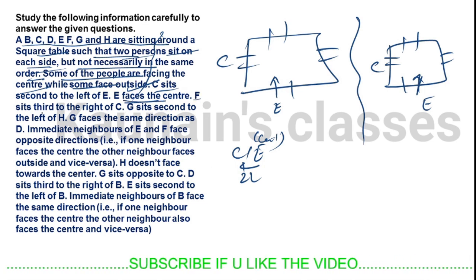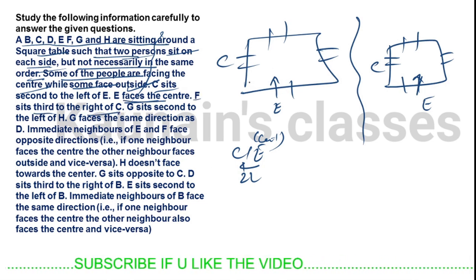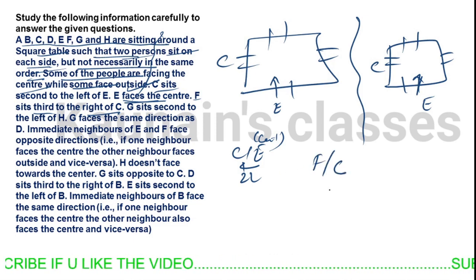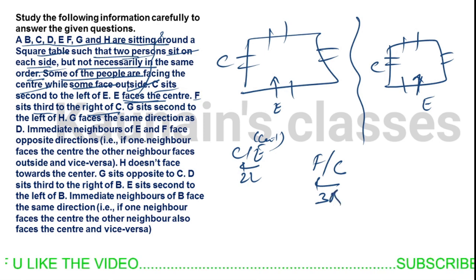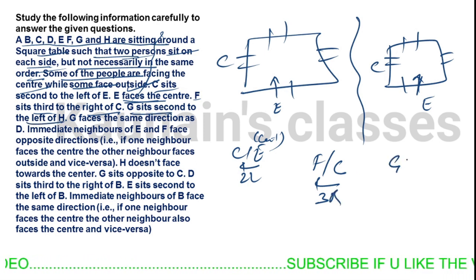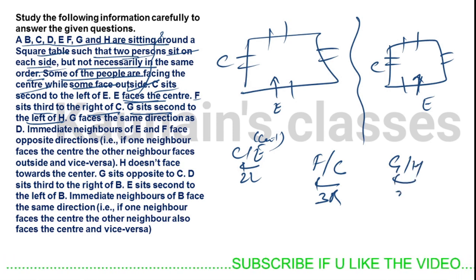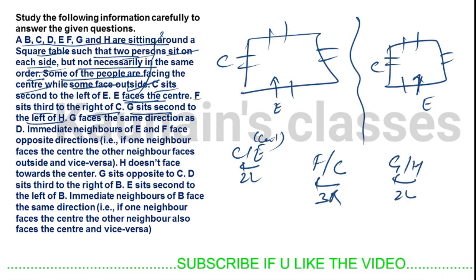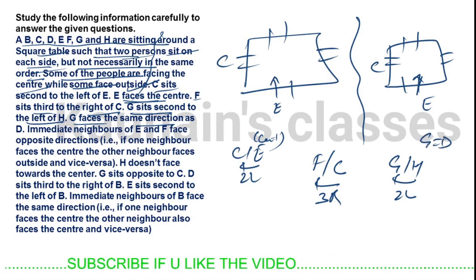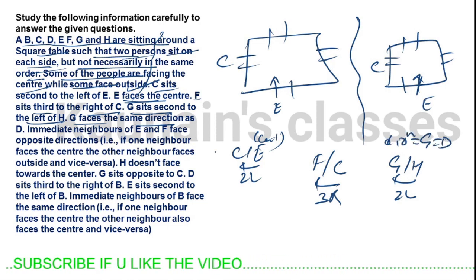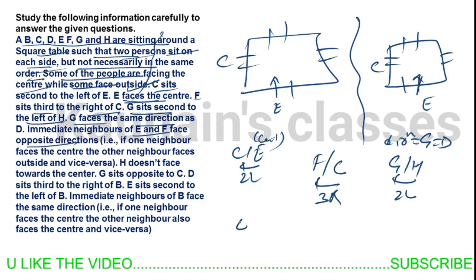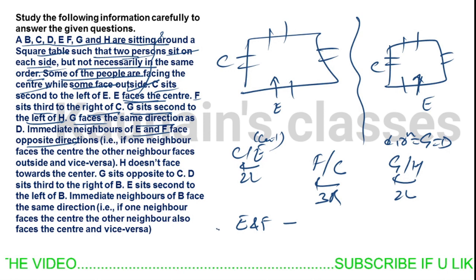F sits third to the right of C. We get possibilities here. G sits second to the left of H. G faces the same direction as D. The immediate neighbors of E and F face opposite directions.